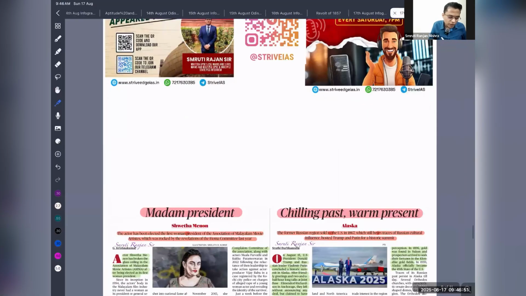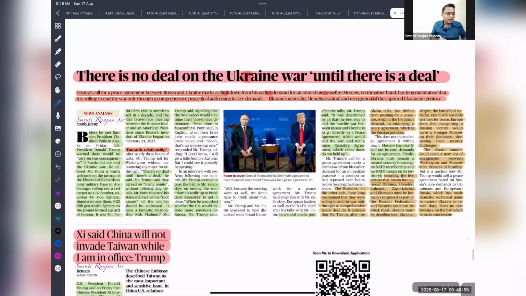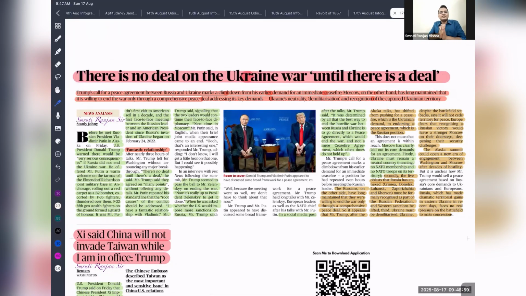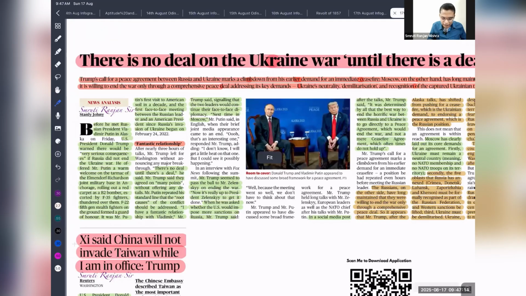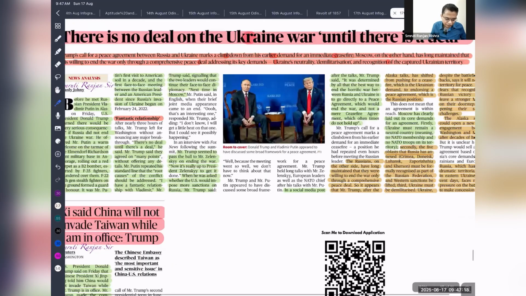There is no deal on the Ukraine war until there is a deal. So recently, though US President Donald Trump and Putin have not achieved any deals, at least they have come to the negotiation table and are talking to one another. So we are hopeful that they will find a deal. They have made sure of comprehensive long-term protection of the security of the Russian side. So you can see here.